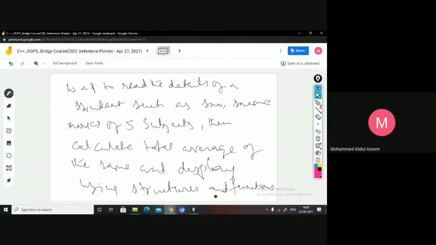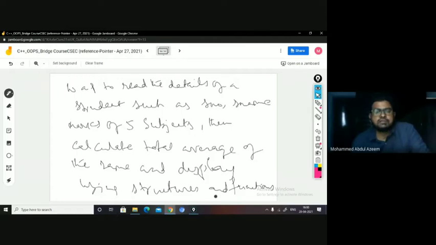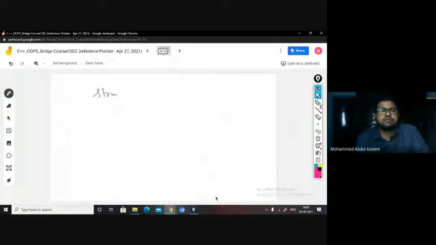One is clear. Write a program to read the details of a student, such as roll number, name, marks of 5 subjects, then calculate total average of the same and display using structures and functions. So what is that you do? First you create a structure of student, consisting of how many members? You have student roll number is integer.